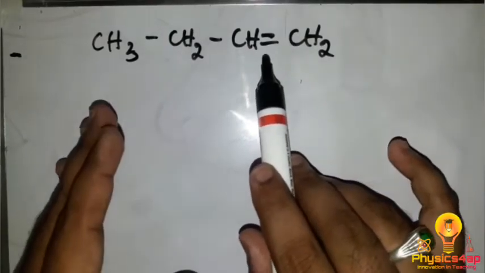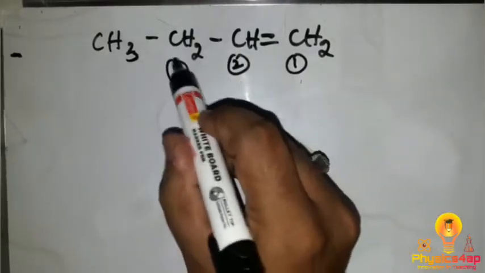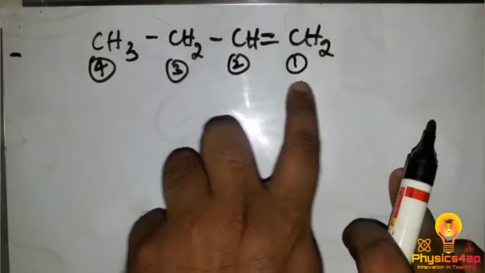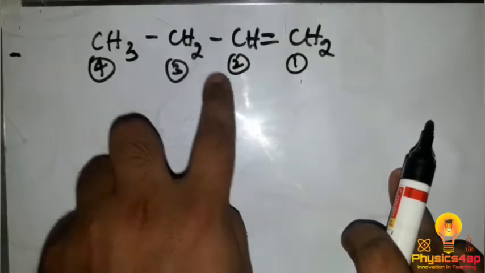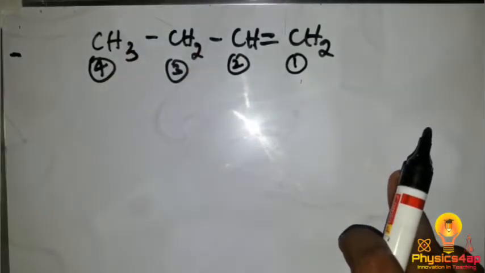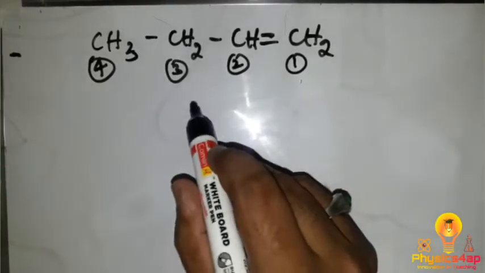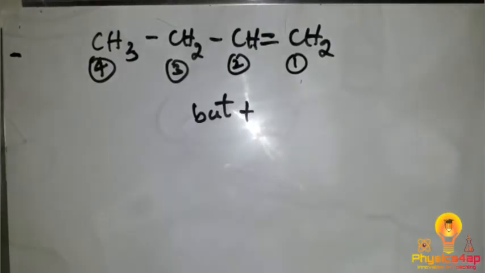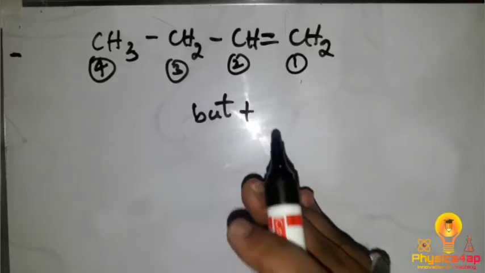From there we have to give the number system, that is here 1 2 3 and 4. So we have 4 carbons over here. That number system should start from here. So at first position we have a double bond, second position, third and fourth. Now how many carbons do we have here? 1 2 3 4. 4 means we have to write as but, plus what is the bond we have? We don't have a single bond, so we have a double bond over here.